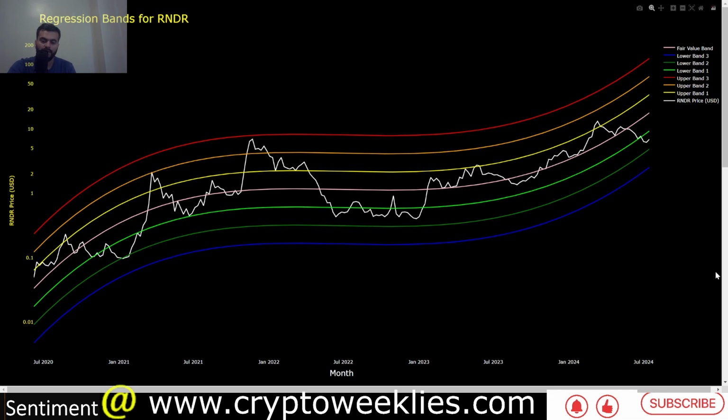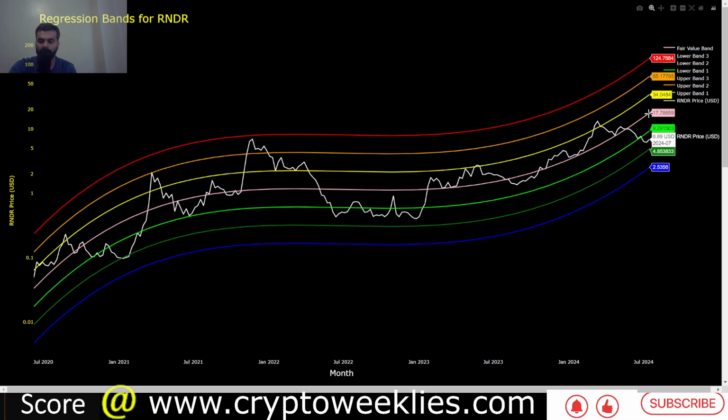Again, we have the same color codes that we had for the AI based forecast. This is again our polynomial regression model, which considers Render's price action at a weekly level and first of all understands the relationship between time and price at the base case level, which is the line in pink, which is the fair value for Render. Right now per the model, the fair value of Render is at around $17.50.